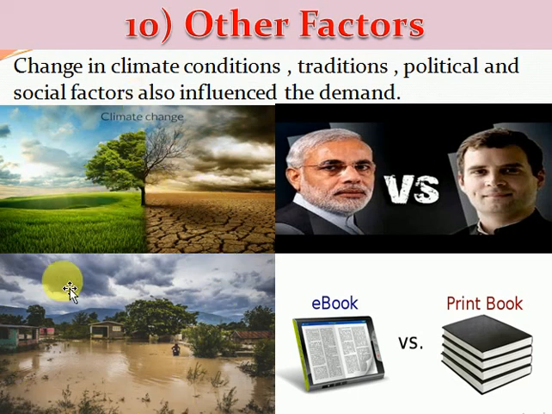Due to lack of this product in their farm, they are unable to supply more quantity of the commodity. That's why in this situation we can see that when the supply is less, the demand of the commodity will be more. People will demand more product due to change in the climate condition. The demand may increase or the demand may decrease.